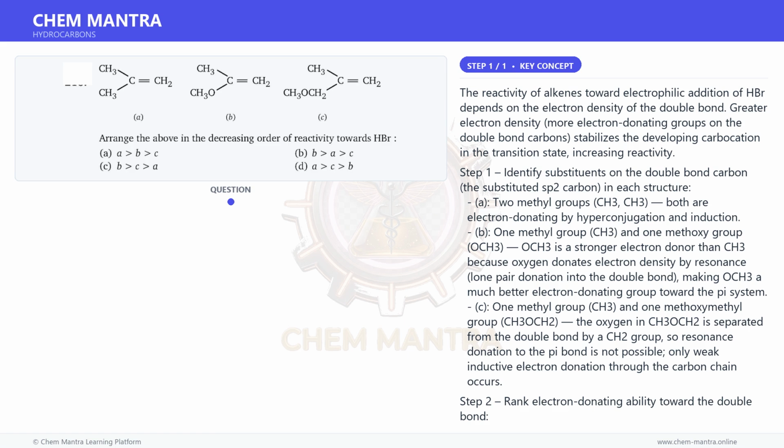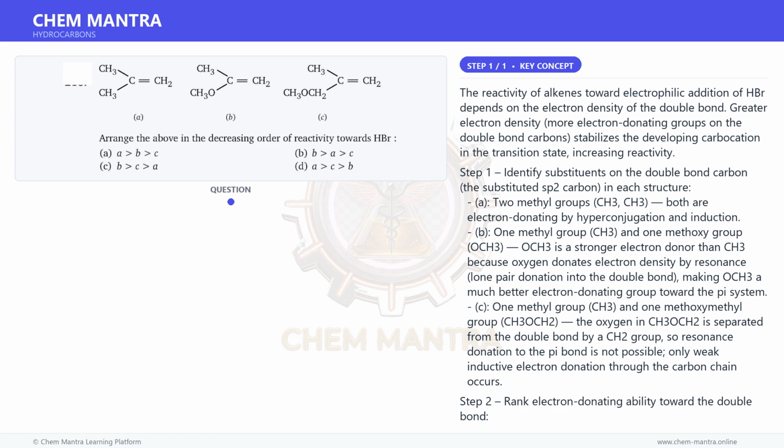Step 2. Rank electron donating ability toward the double bond. OCH3, direct resonance donation to C=C, is greater than CH3, hyperconjugation, which is greater than CH3OCH2, inductive only, attenuated by intervening CH2. Step 3. Compare reactivity. Structure